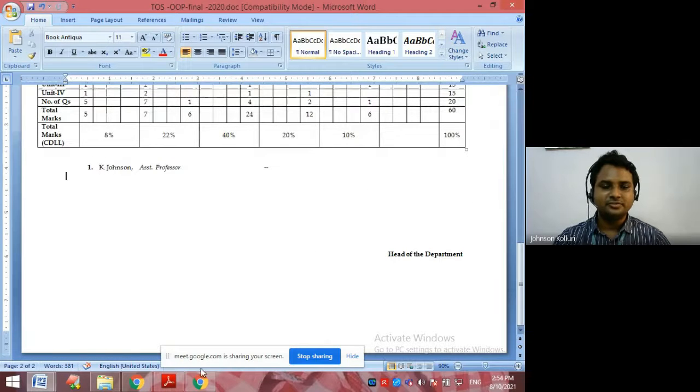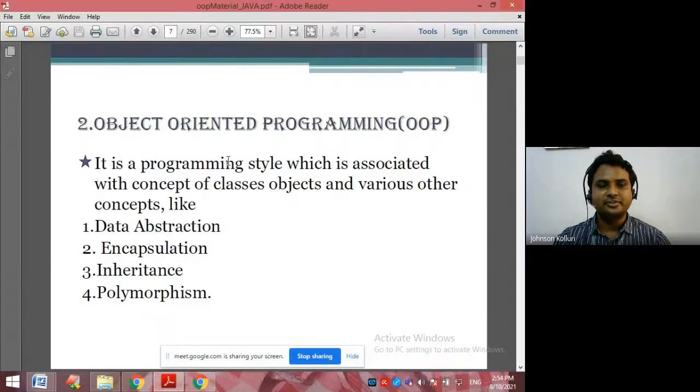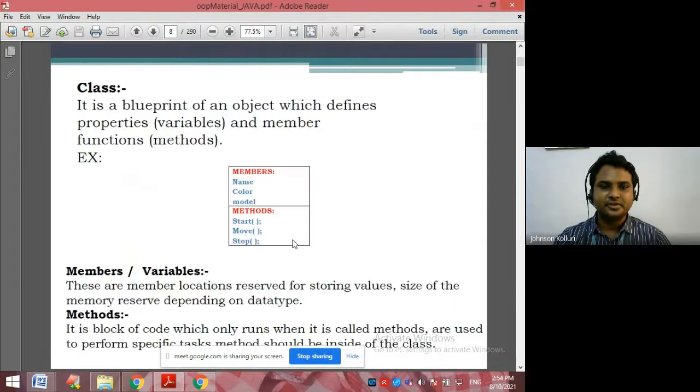Then I would like to give a small introduction about object oriented programming. Object oriented programming is a programming style associated with concepts of classes, objects, and various other concepts like data abstraction, encapsulation, inheritance, and polymorphism. Then what is a class?